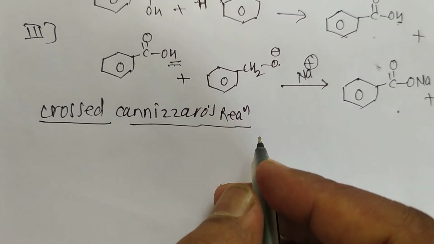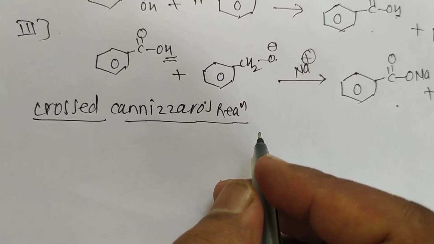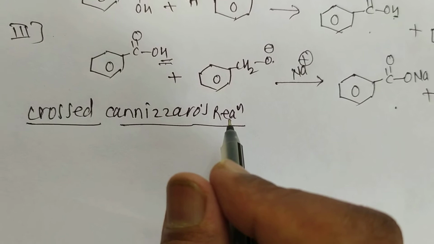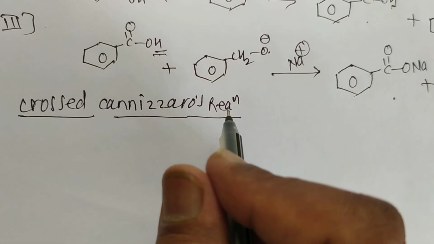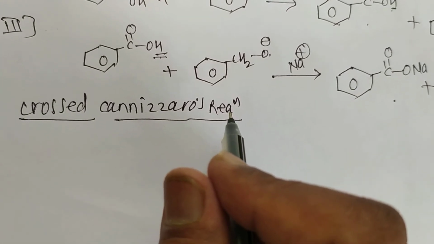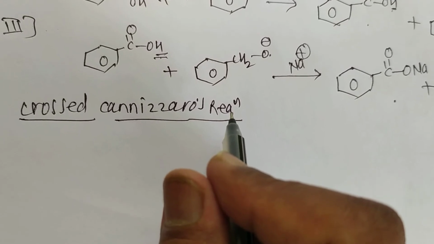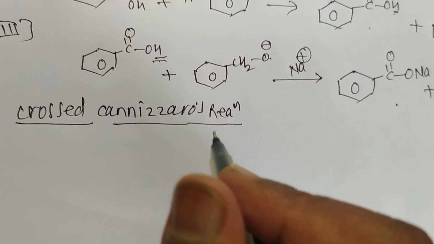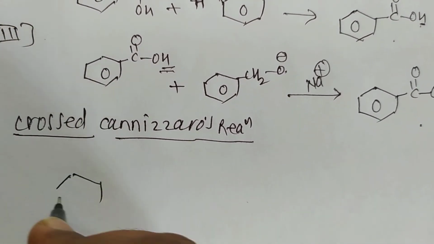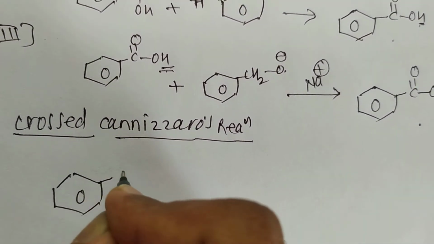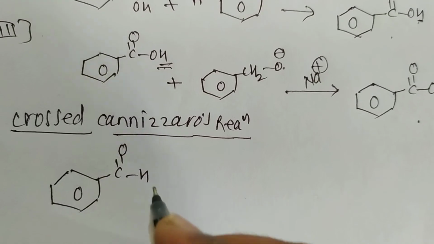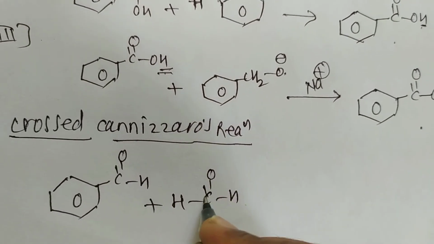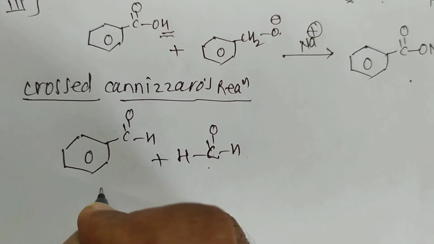The Cannizzaro reaction between two different types of aldehydes which have no alpha hydrogen atom is called a crossed Cannizzaro reaction. Suppose we take benzaldehyde and formaldehyde, these are the two different aldehydes. This is formaldehyde and this is benzaldehyde.